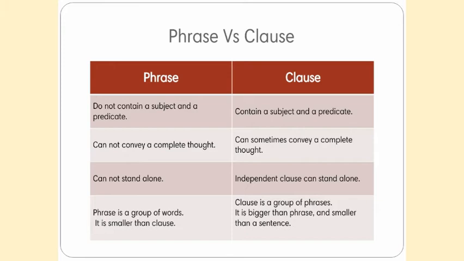And then the second, a phrase cannot convey a complete thought, but a clause can sometimes convey a complete thought. And then the third, a phrase cannot stand alone, but a clause, especially an independent clause, can stand alone.